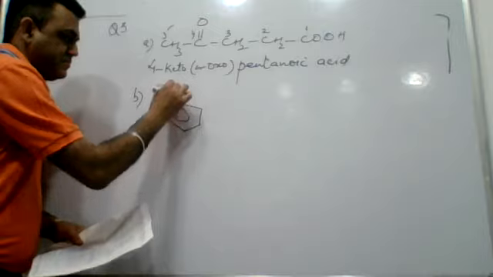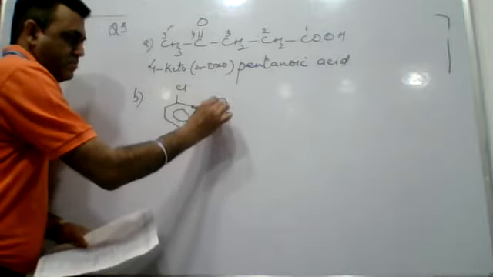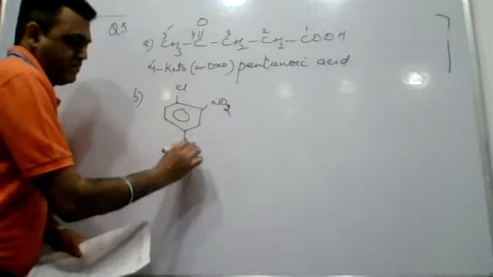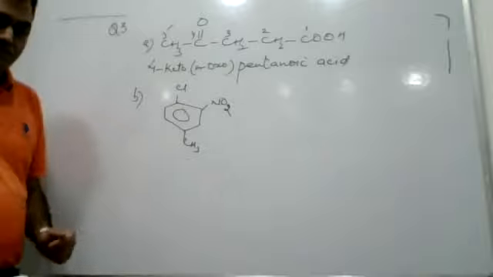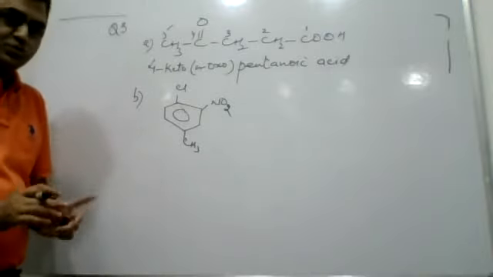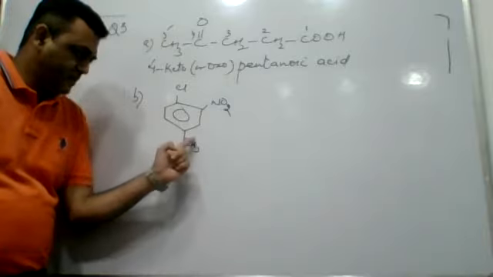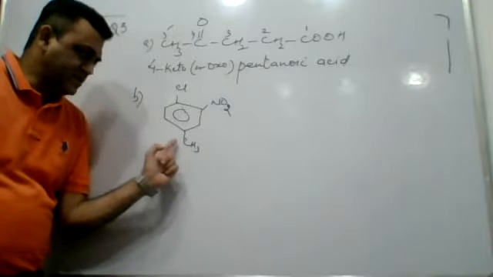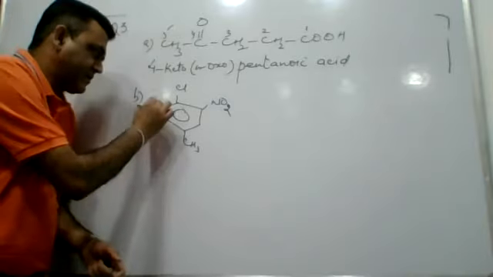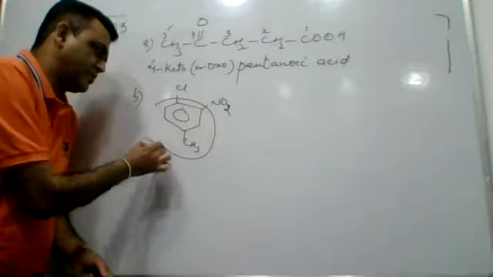The compound is this. Now, there are two ways to present this compound as per the IUPAC system. Number 1: methyl, once clubbed with the benzene, may be read as the parent compound toluene.